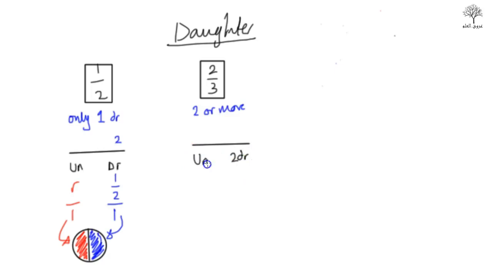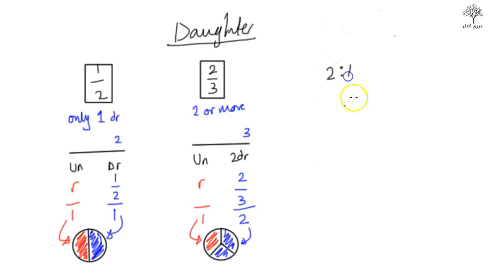So 2 daughters, let's say, and an uncle. In this case, the 2 daughters will share 2/3. So give them 2/3. Uncle gets the remainder. Let's start off the masla from 2, so we got 3. Right, so we're going to give 2 shares to the daughters and 1 share to the uncle, and each daughter will receive 1 share. So if there was a cake, 3 pieces of the cake, the daughters would receive 2 pieces and the uncle would receive 1 piece of the cake. Okay, and that's it.